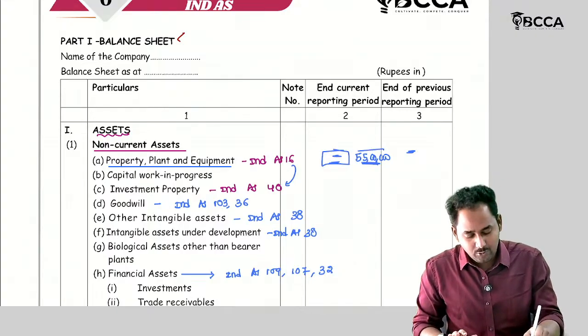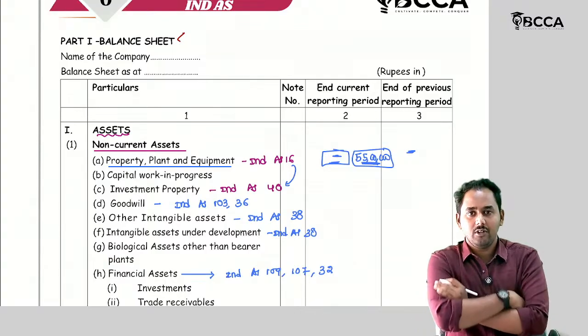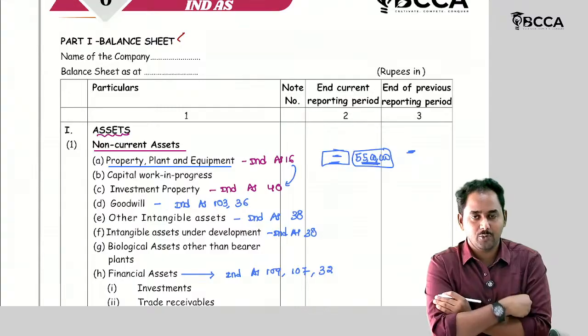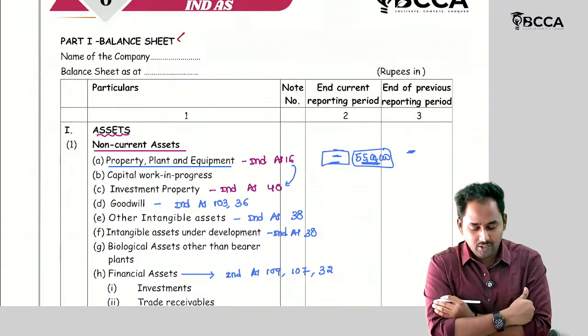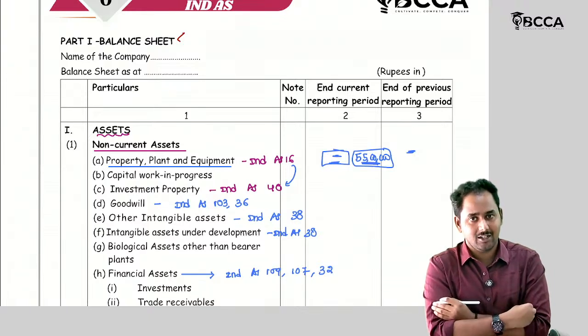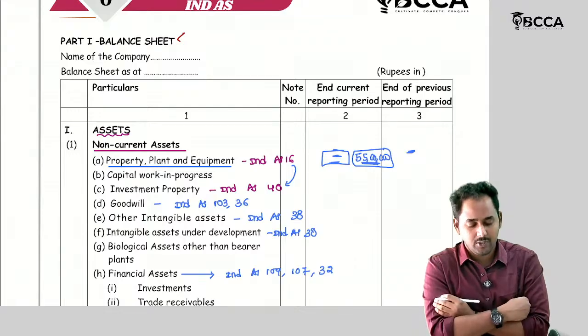But how is this amount arrived at? It's a combination of transactions. How to initially record it, and after that, the changes made to the property, plant and equipment. Then if you want to give the name property, plant and equipment to any asset, what are the criteria? I have purchased one land. Can I give it the name PPE? Can I classify it under the ledger of PPE?